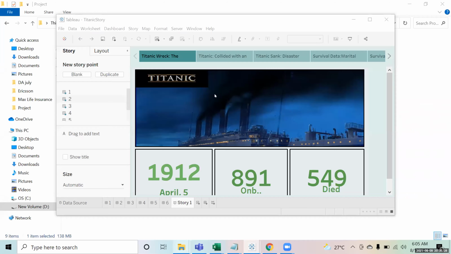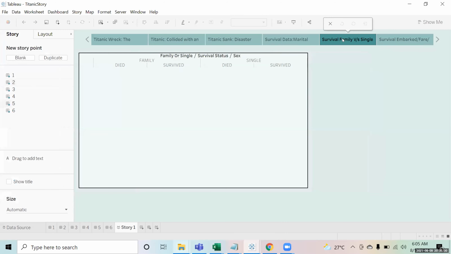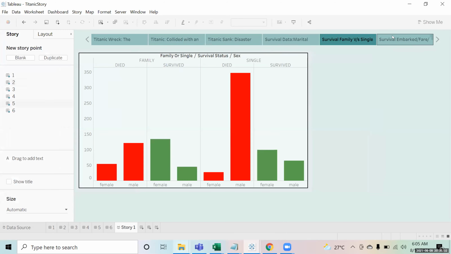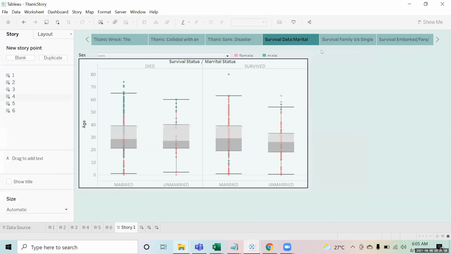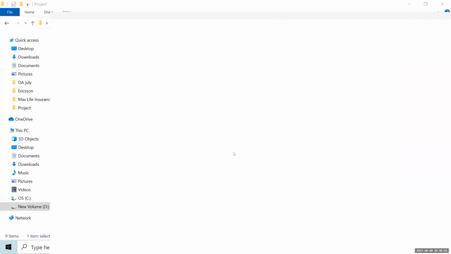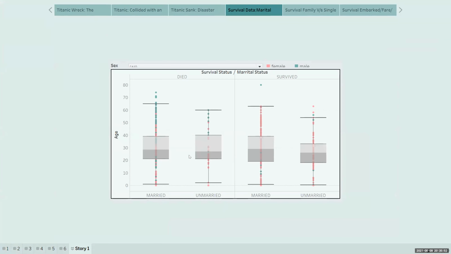Yes. Which one? Marital. Yeah, this one. So this box plot is telling us about the marital status.